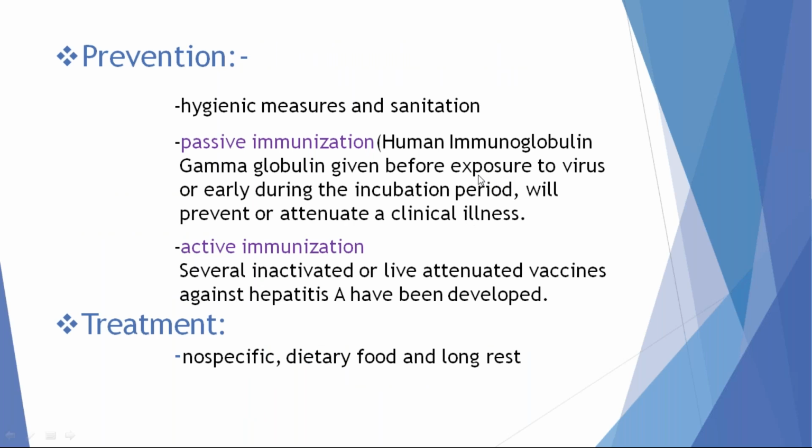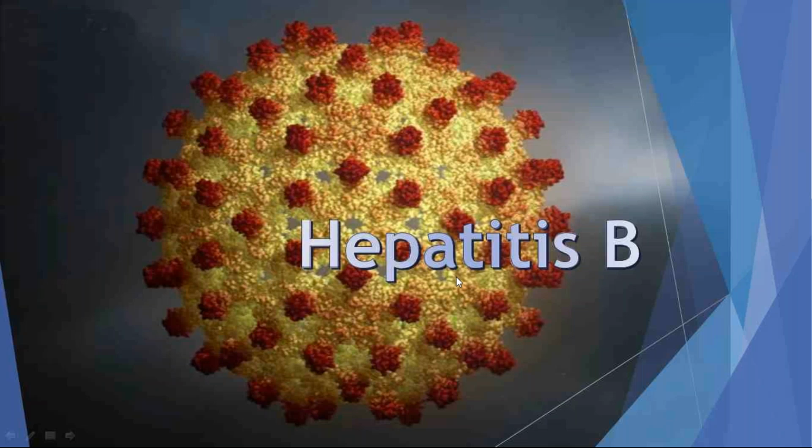Preventive measures are hygienic measures. We have to maintain hygienic measures to prevent infection with hepatitis A virus. Passive immunization is very rarely done, for immunocompromised children. These are human immunoglobulins, gamma globulins, extracted from previously infected patients' sera. These immunoglobulins are infused into acutely infected patients to prevent fulminant hepatitis in immunocompromised patients. Active immunization is done for children, not for adults. Till now, no specific antiviral drugs have been discovered for hepatitis A virus infection.